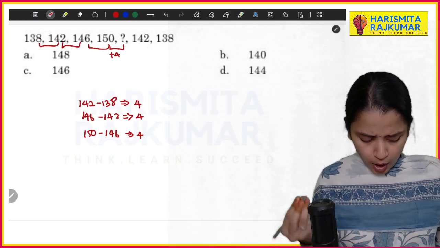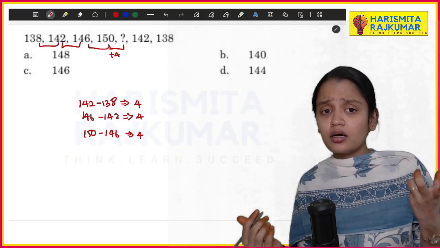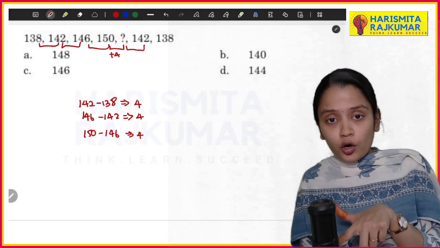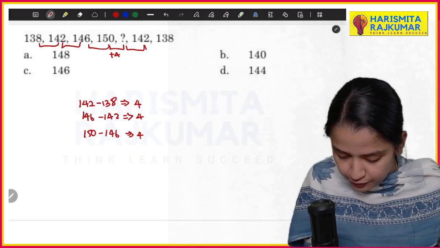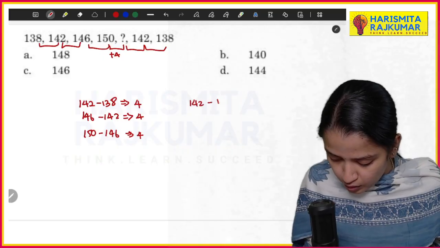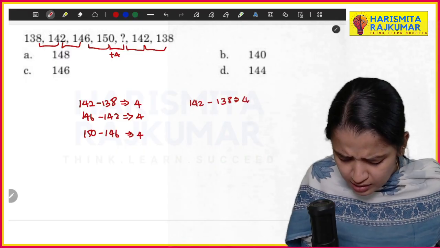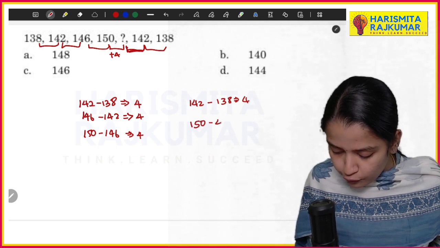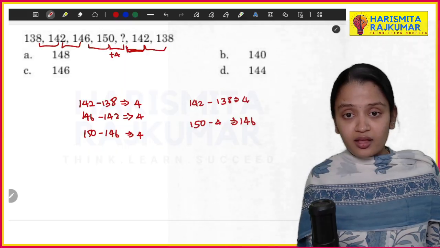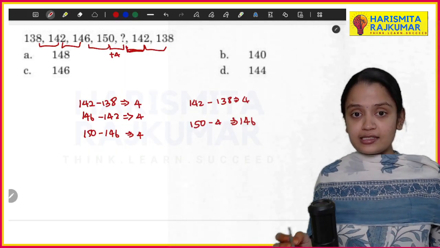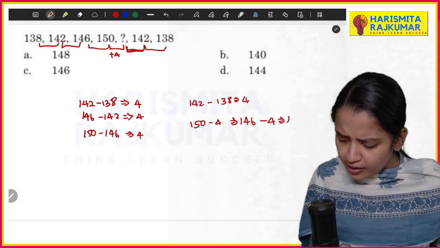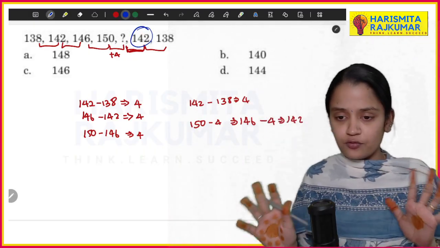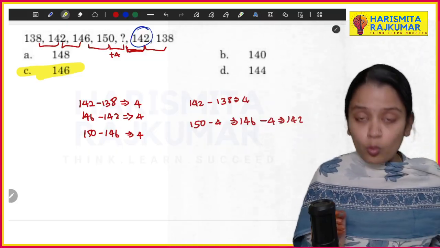So your answer probably, they might take modulus, because you should have an extra. So you have 142 there. If I take the difference of 142 minus 138, I am getting 4. So this difference is also 4. So 150 minus 4, I'll be getting 146. So my answer will be 146, and if I minus 4 again, I'll be getting 142. So sometimes they're adding 4, sometimes they're subtracting 4. That is the pattern. So your answer is 146.